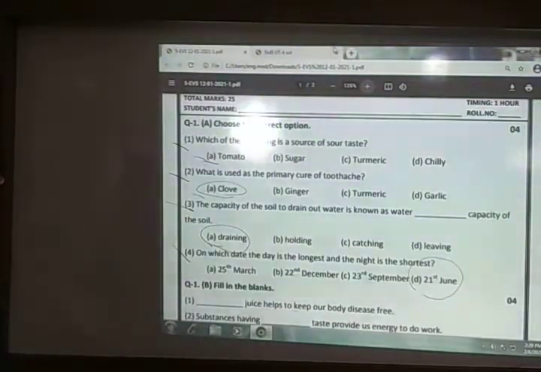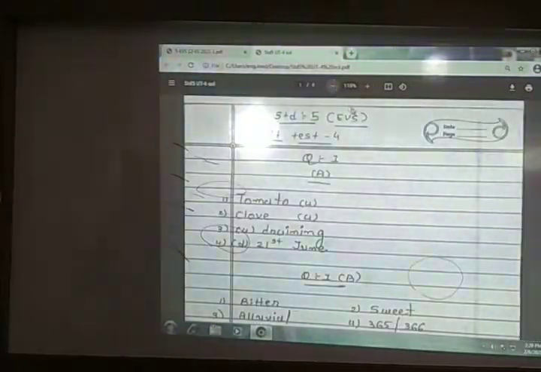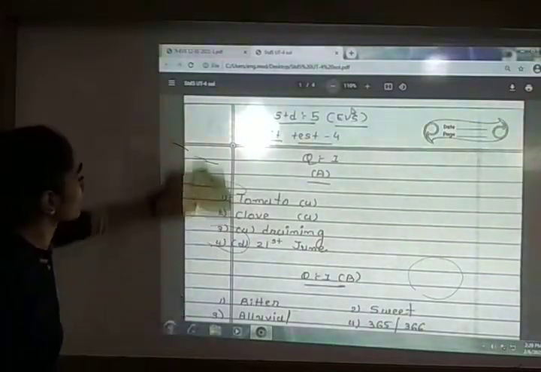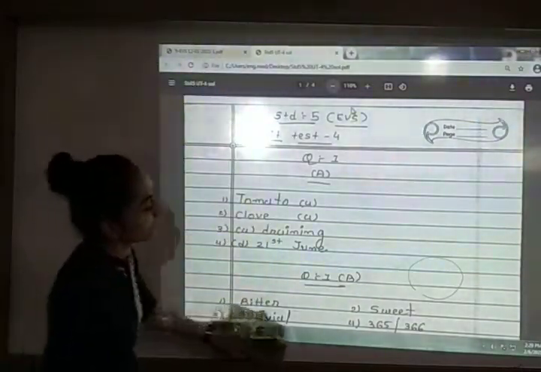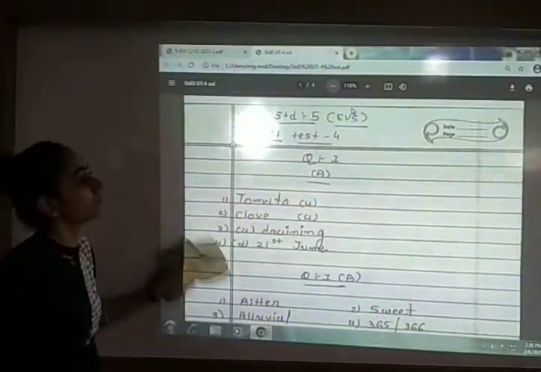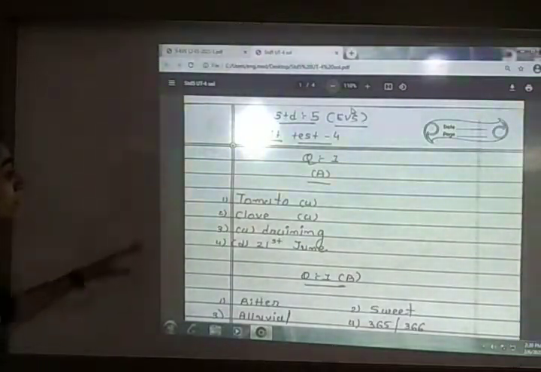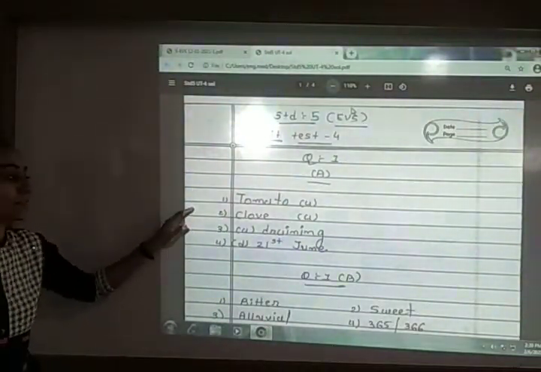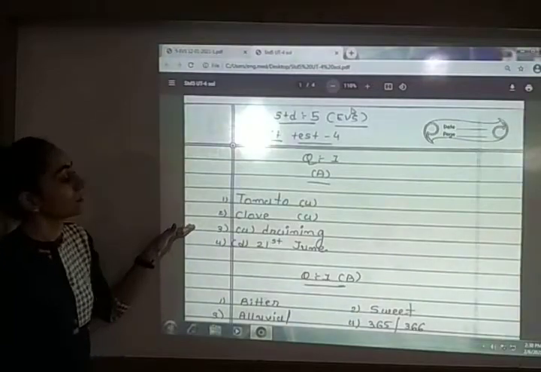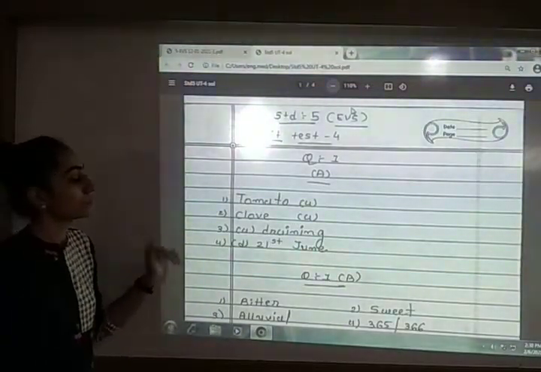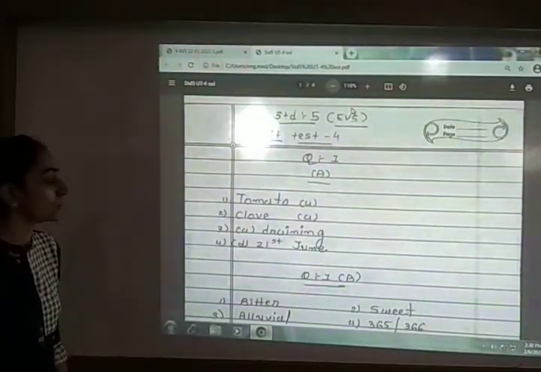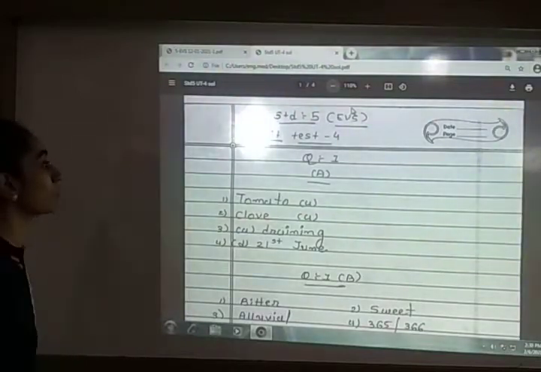Let me show the answer. Here I have written the solution for this also. You can write this in your supplementary. Tomato first, and second the answer was clove. In third the answer was draining and fourth number the answer was 21st June. Now next is question number 1B.